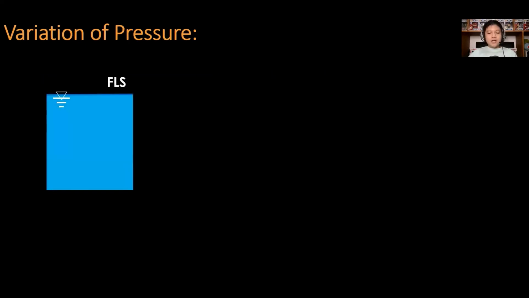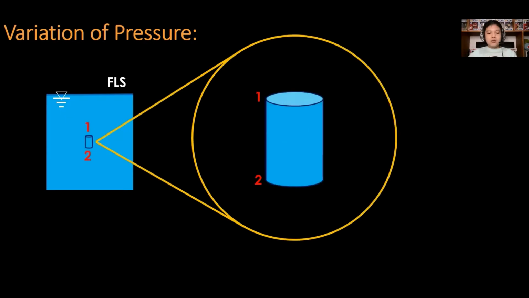For the variations of pressure now, or otherwise, this is the derivation of our equation. Let us consider a sample column prism with point 1 at the top and 2 at its bottom, with A as the area of each section and H as the height. Next is to identify the forces.